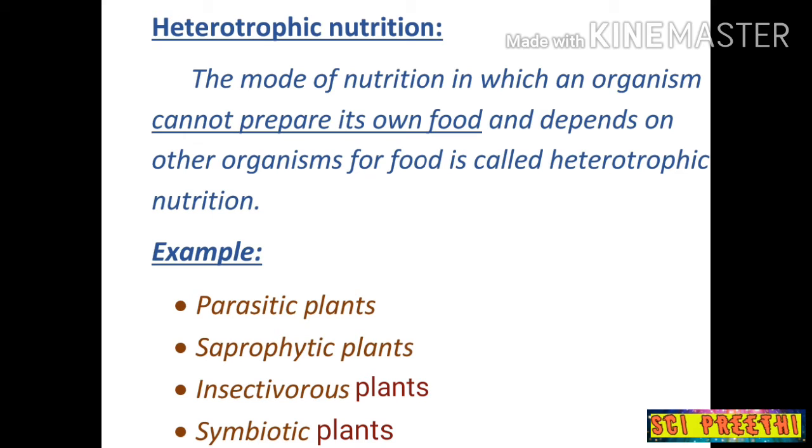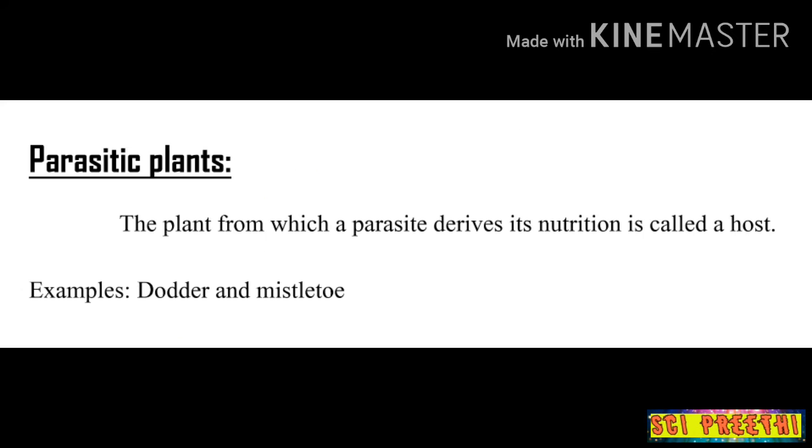Depending upon the mode of living and mode of intake of food, heterotrophic plants may be categorized into 4 types. They are parasitic plants, saprophytic plants, insectivorous plants and symbiotic plants. Now we will learn one by one in detail. Let's start with parasitic plants.